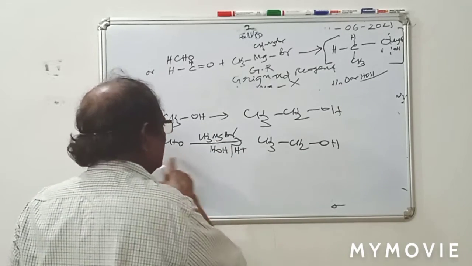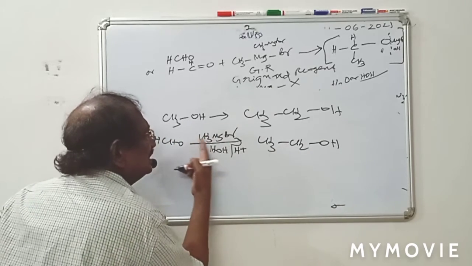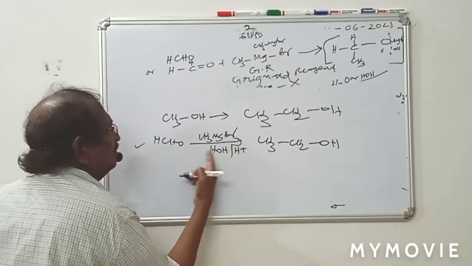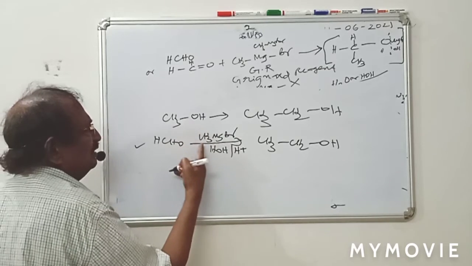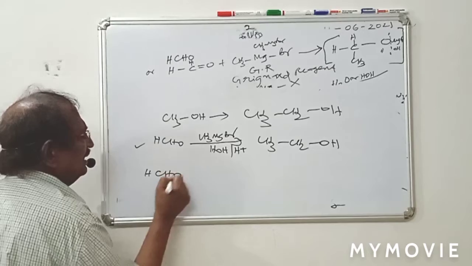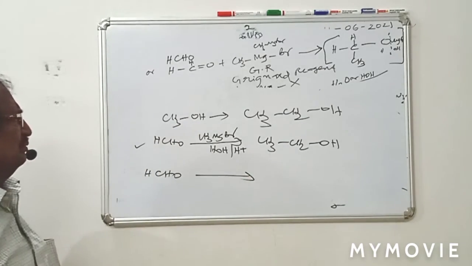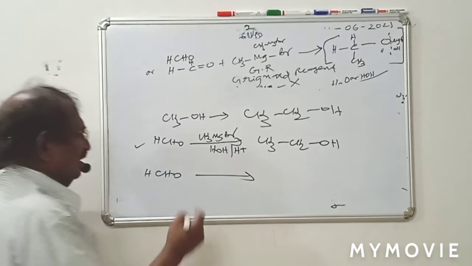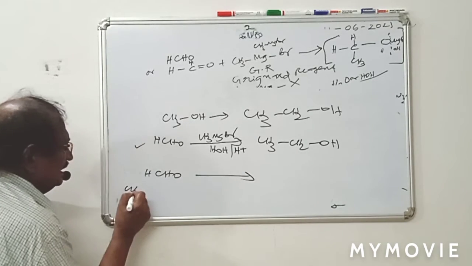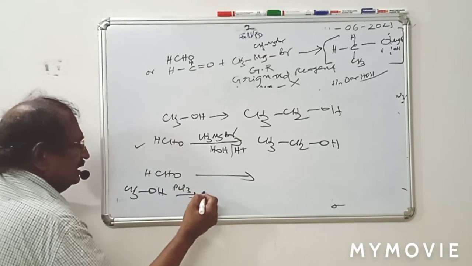How to write this methanol to ethanol? Here you just think methanol. Methanol should be converted into methyl magnesium bromide. Then you can add HCHO, as per the format. But only methanol is given to you. So how to proceed with methanol? Please think. The OH group with PCl3, what will you get?